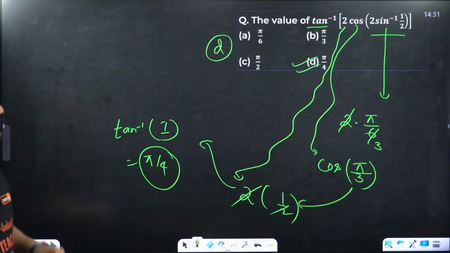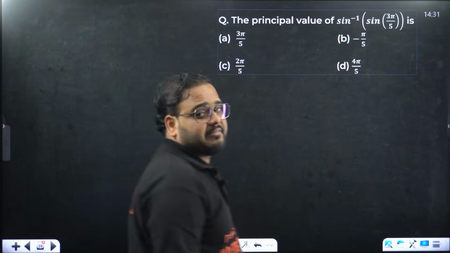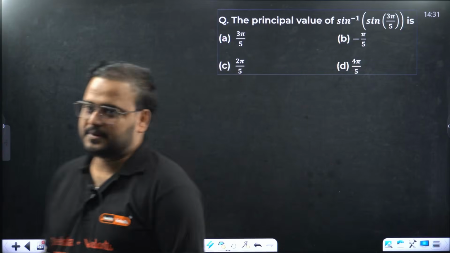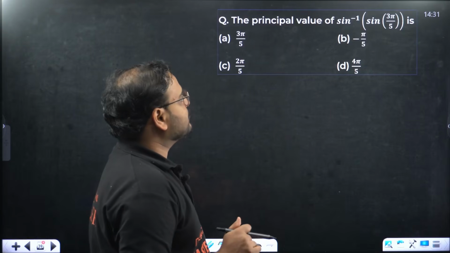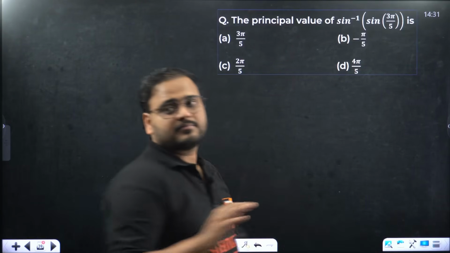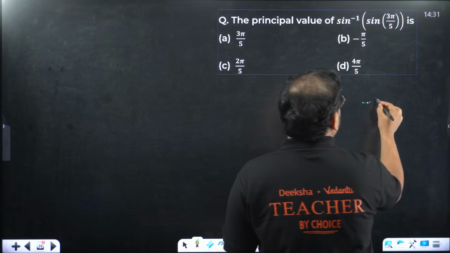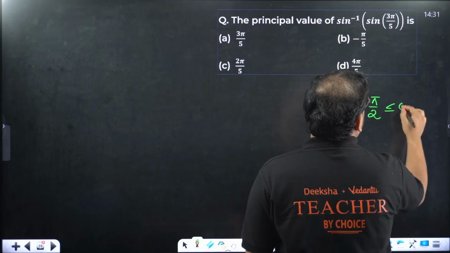Next. This is the value of sine inverse of sine 3 pi by 5. Now this is a good question. This type of question also comes in CET. Sine inverse of sine of 3 pi by 5. This situation arises if you have the principal value branch involved. What is the principal value branch? It is minus pi by 2 to pi by 2.